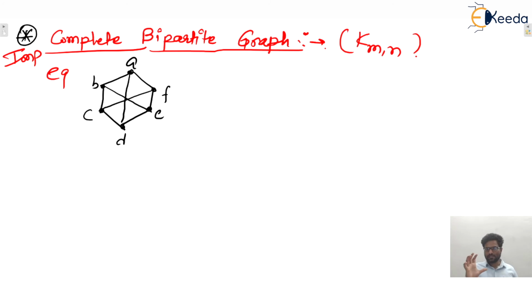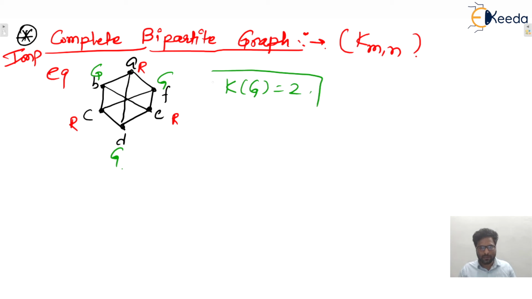Yes, only 6 vertices are there. Remember, in the central point, there is no vertex, isn't it? Okay, so what is the chromatic number? Let's say this is red, this is red, this is red. Then we can give this green, this green, this green. So here also we can say that the chromatic number of this graph is 2. So this is also a bipartite graph, a bichromatic graph.